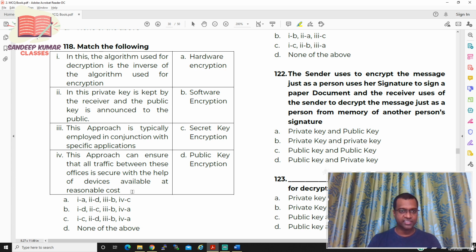So you need to match the following. It appears very difficult, but actually, if you use the process of elimination, it becomes easy. I'll give you a moment so that you can pick up the answer.